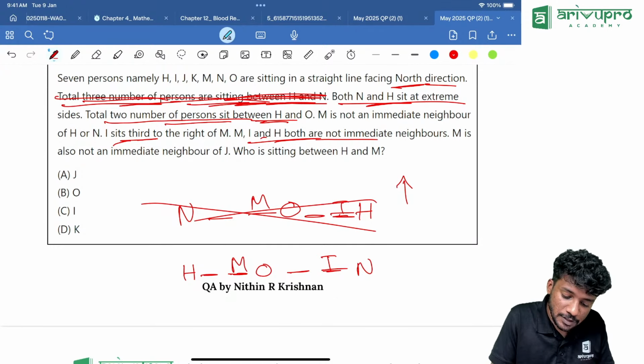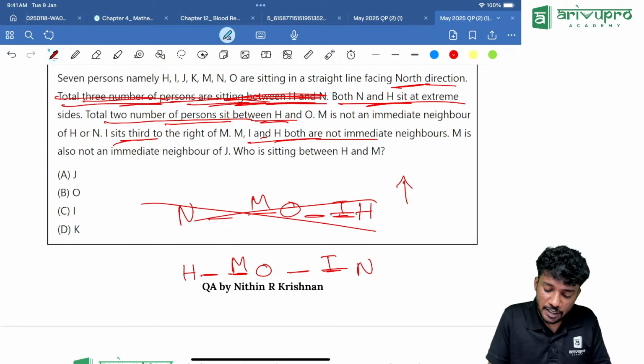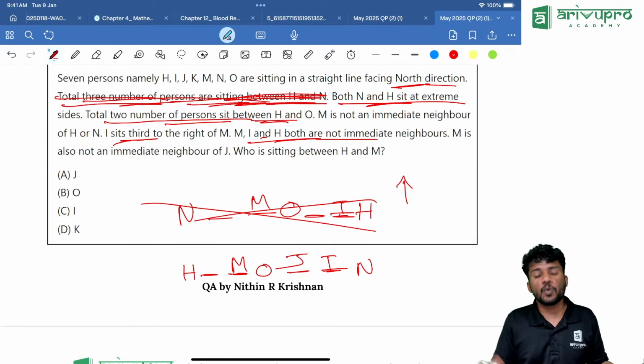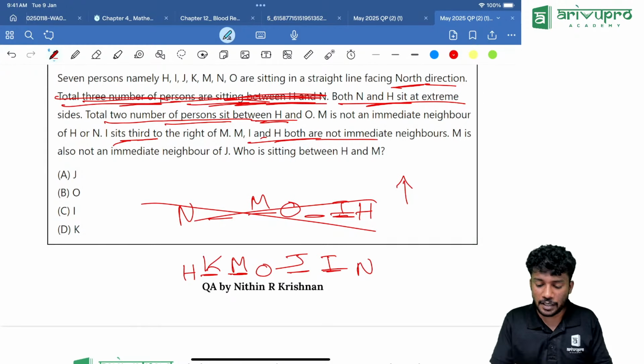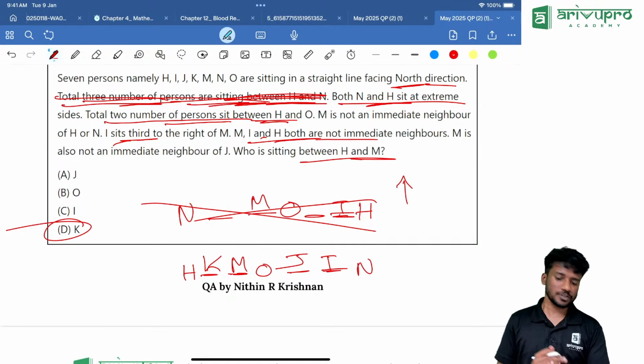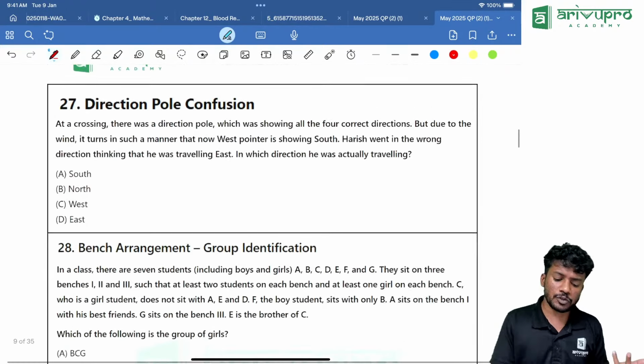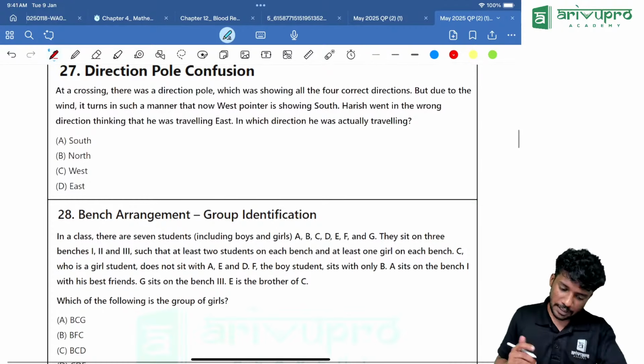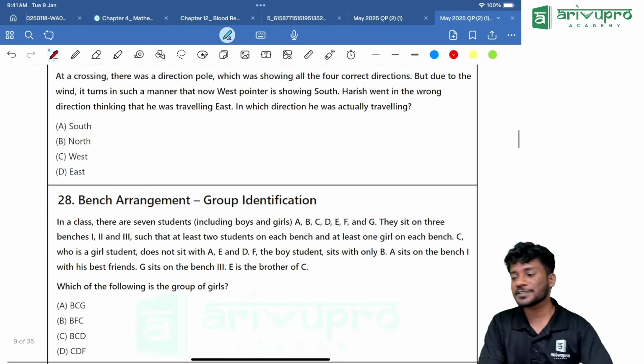Now what is remaining? M is not an immediate neighbor of J. So J should be over here. Then who else is remaining? K is remaining. Who is sitting between H and M is the question. Answer is K. But you will get a grace mark for this question because it is actually confusing you guys over there. In the exam hall, confusion means too much, right?